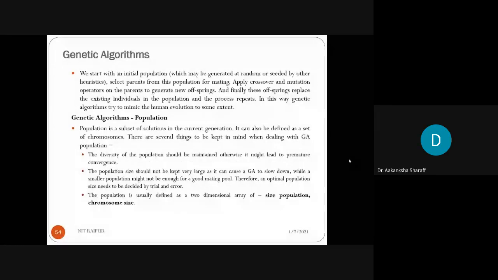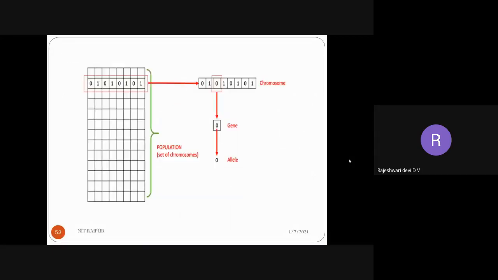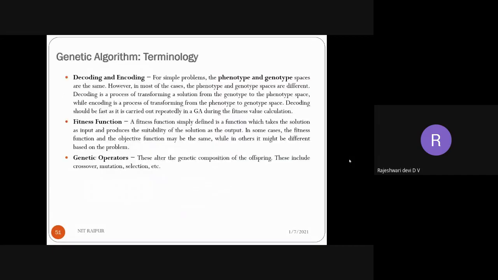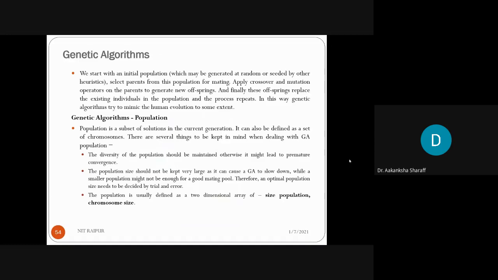Here I have to discuss the population, or do you have the previous slide? This is all explained, the terminology. Yes, ma'am. Okay, thank you.